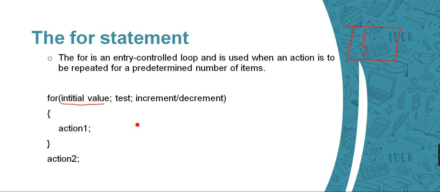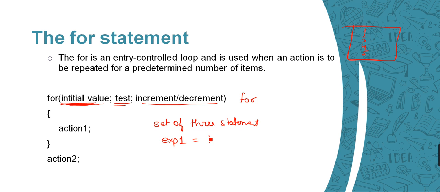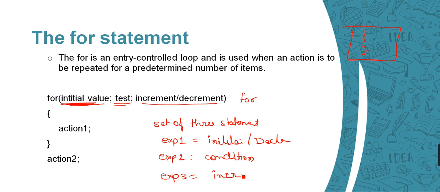All right. I already have explained what a for loop is. A for loop is basically a set of three statements, because in the first statement we initialize some value. Expression 1 will be initialization and declaration, right? In expression 2 we have the condition which we need to check, and in expression 3 we can increment or decrement the value.